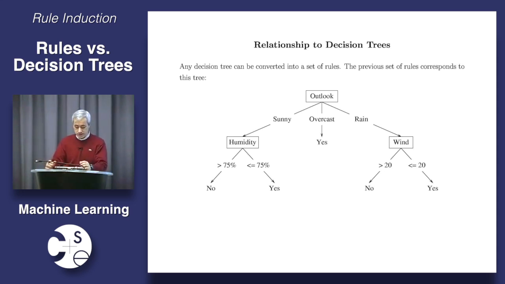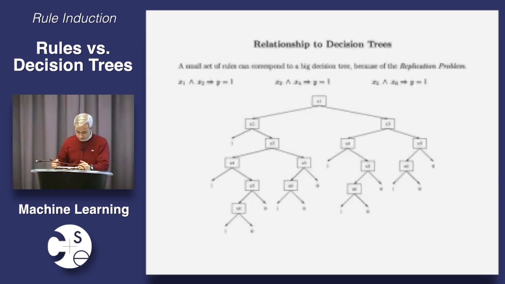But let's pursue this idea, and here's a concrete example. Here I have 3 rules, very simple ones. x1 and x2, then y. If x3 and x4, then y. And if x5 and x6, then y. Another question is, how do I build a decision tree out of this? Well, let's just pick one of them. Clearly, the decision tree is going to depend on x1, x2, x3, x4, x5, and x6. It's going to depend on all of those. Which one of these shall we put at the root? It's not always irrelevant which one you put at the root, because you could get a smaller or larger decision tree. But for the moment, let's just worry about doing this any way that we can.